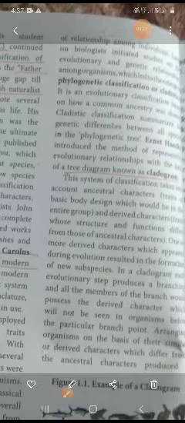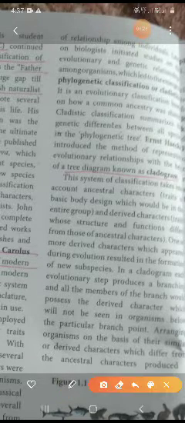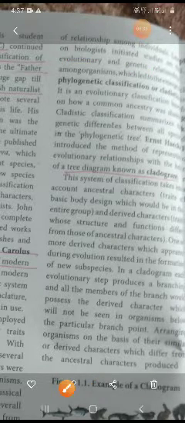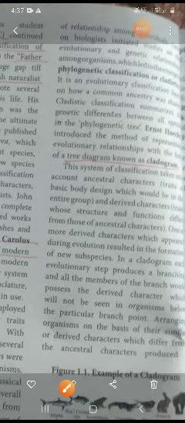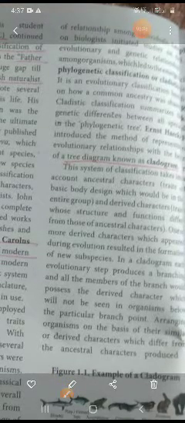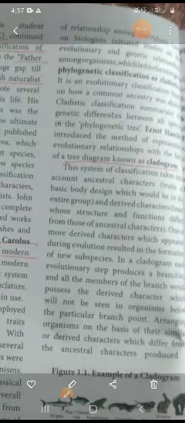The very important points are evolutionary and genetic. These two words, evolutionary and genetic relationship among organisms, lead to the emergence of phylogenetic classification or cladistics.